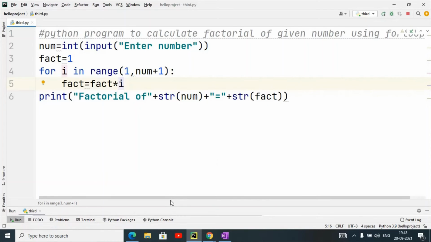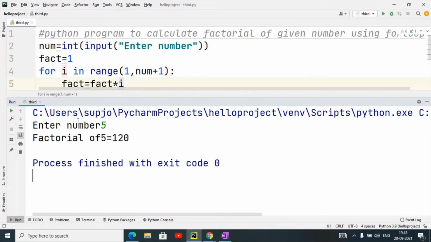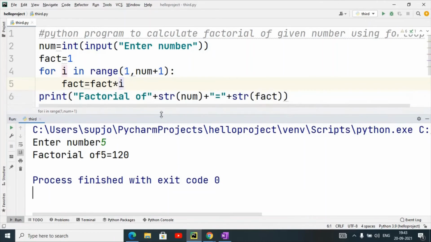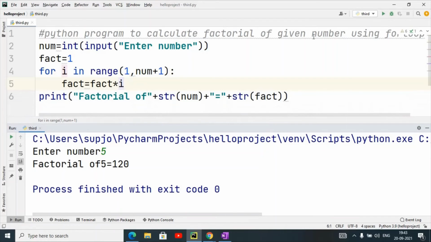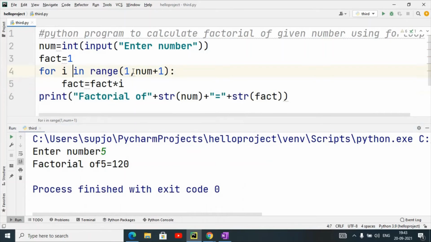Once I execute this, first of all it is asking for a value. Suppose I have given the value 5, then the output is: factorial of 5 is 120. Same output. Now the program is using a for loop, so the for loop is also working the same way.